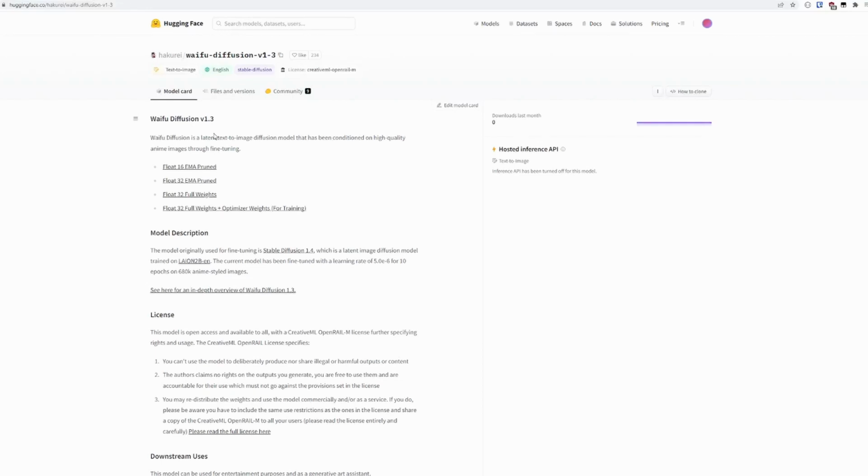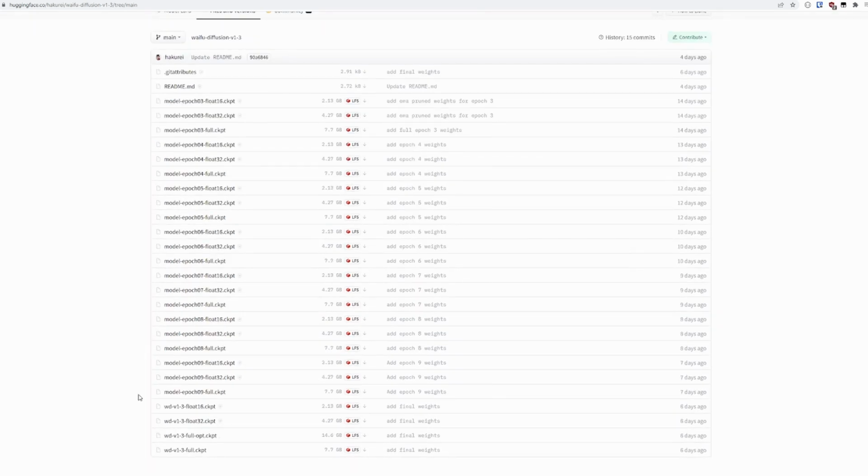So to get started, we need to install Waifu Diffusion version 1.3. I'll put the link in the description. You just need to go to the Files and Versions tab, scroll down, and then download the checkpoint. I would recommend just downloading the full checkpoint. You can also download the pruned float 16 or 32 checkpoints. The OPT checkpoint is not recommended for inference as it's designed to be used for training purposes.